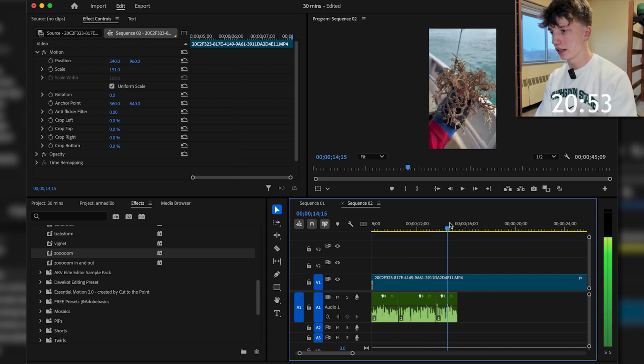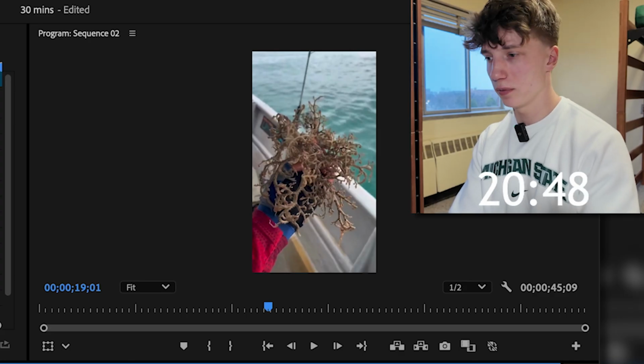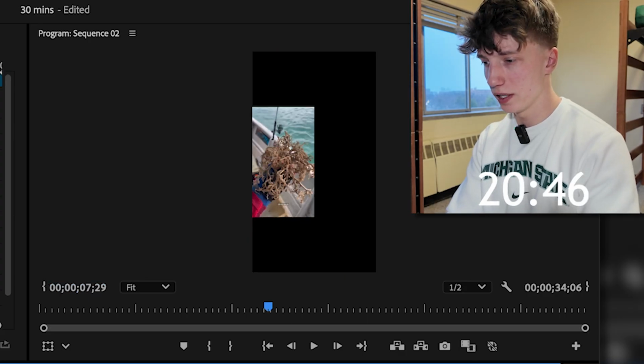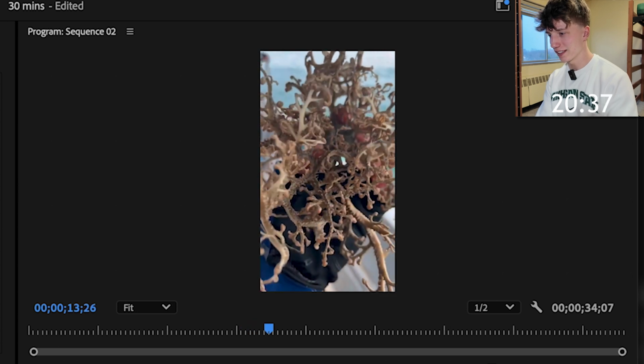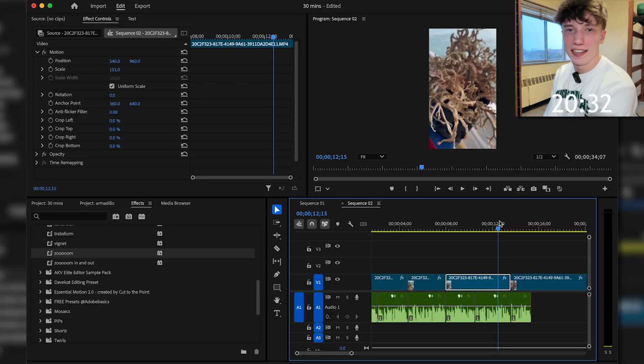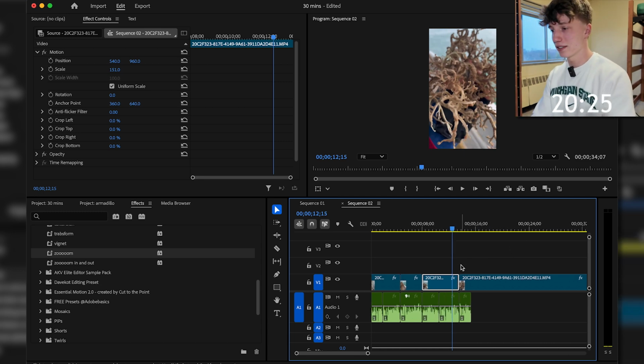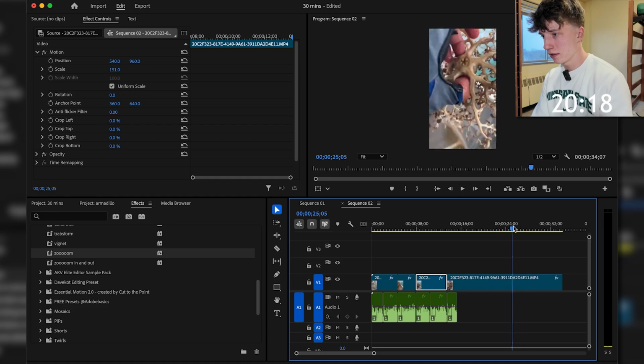Let's look for when it's moving a lot. When we're talking about the facts of it, we'll get him moving it around a little bit. There are many appendages. Ooh, that's perfect. So honestly, there's not too much editing we have to do for this because the video speaks for itself. I thought we were gonna have to do a little bit more, but we still got captions, sound effects, everything like that.